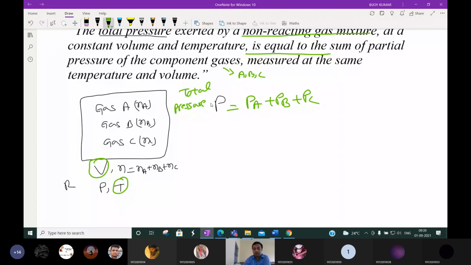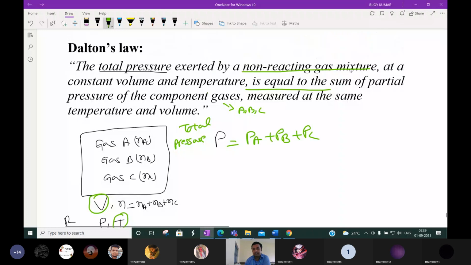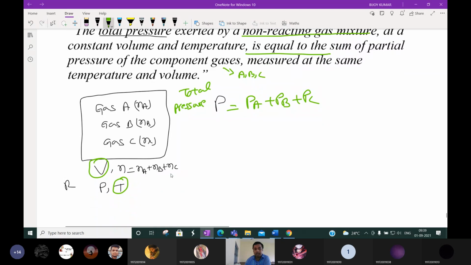The total pressure is equal to the sum of the partial pressures for a non-reacting gas mixture at a constant volume and temperature. We are calculating pressure, so volume and temperature are kept constant.